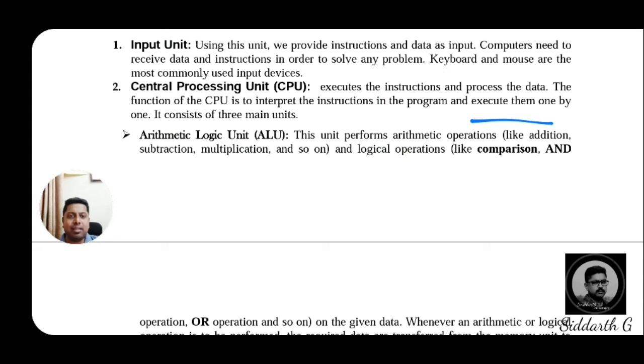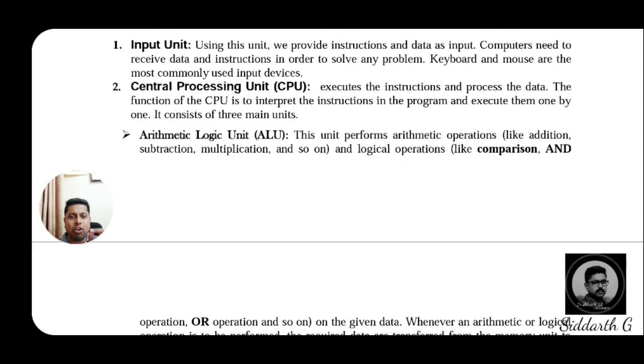And it consists of three main subunits in the central processing unit. So what are the three main units inside the central processing unit? Let us come to that sub part of the CPU. The first one is the ALU, or arithmetic logic unit. In this unit, as we said earlier, some arithmetical operations will be performed, like addition, subtraction, multiplication, and so on.